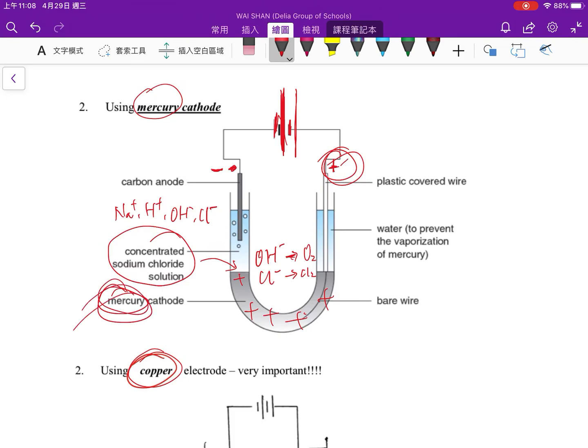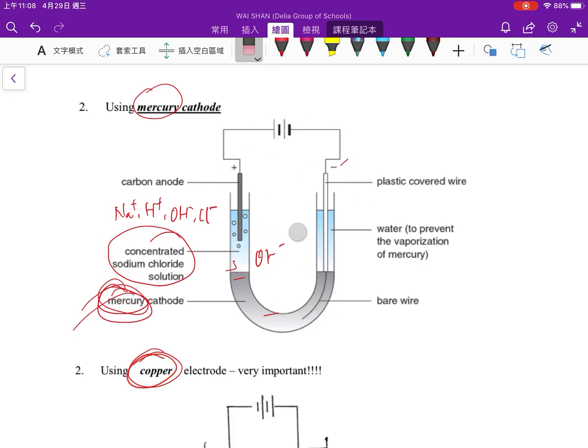So if the mercury is connected to the positive electrode of the battery as an anode, then it will not have any effects on the electrolysis of brine, because none of the anions here are metal, so it will have no effects.